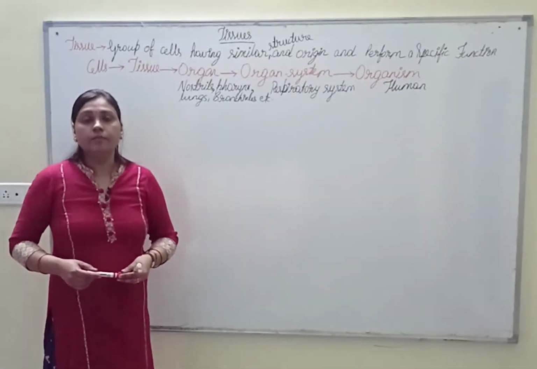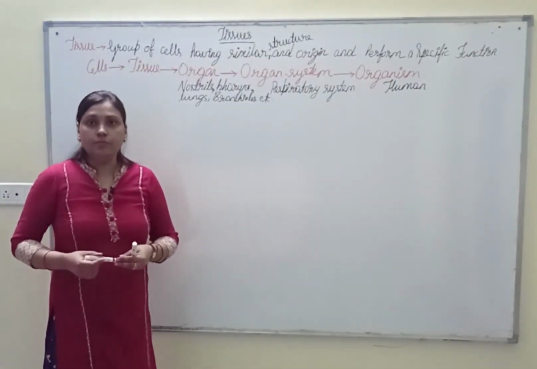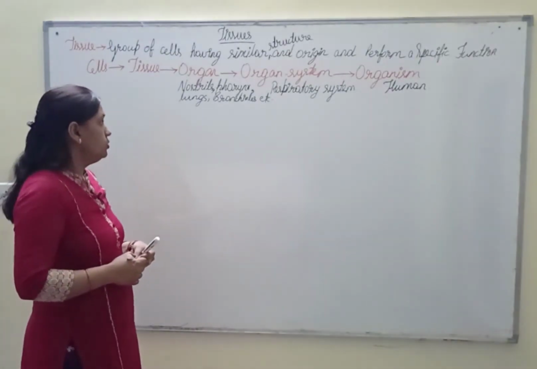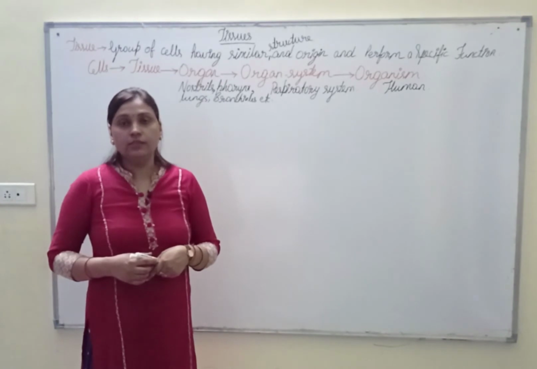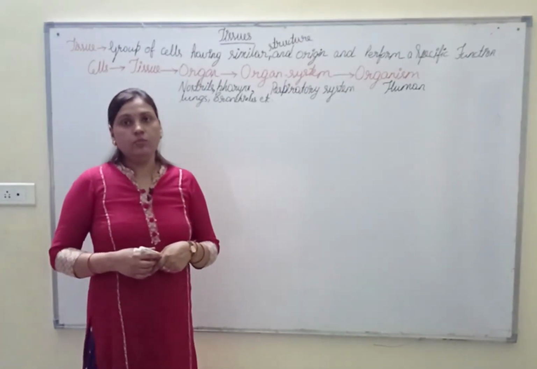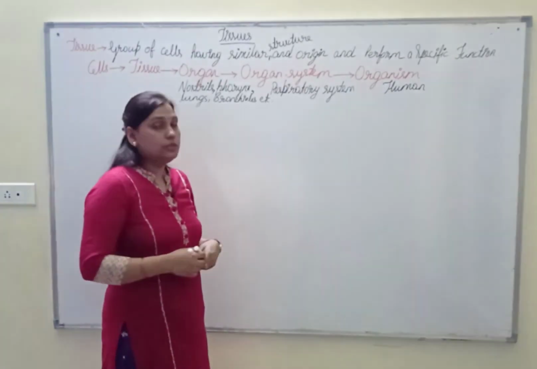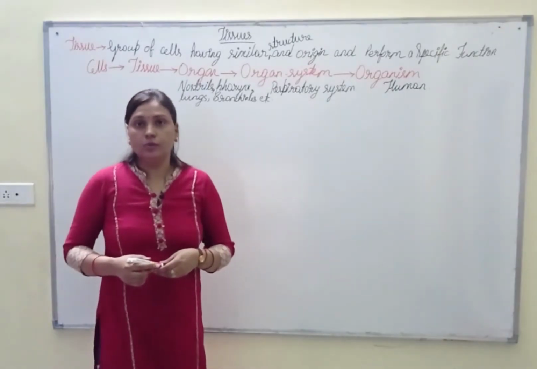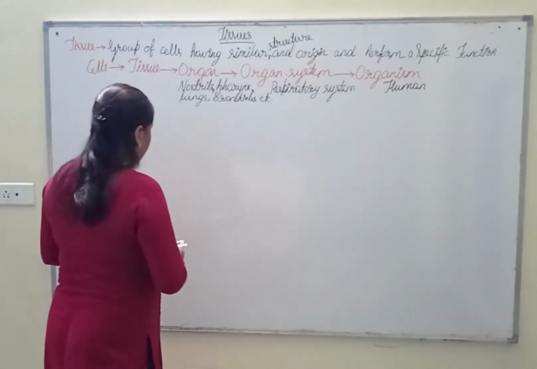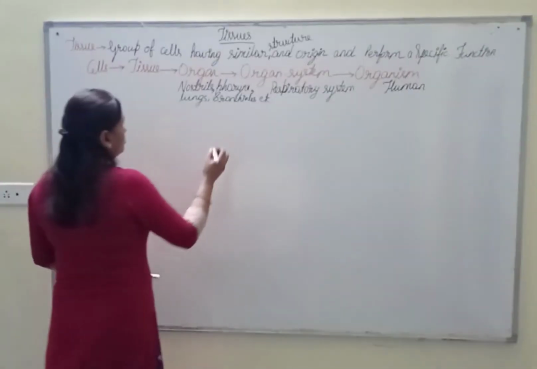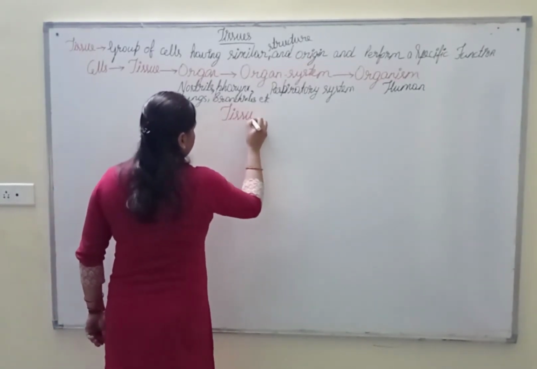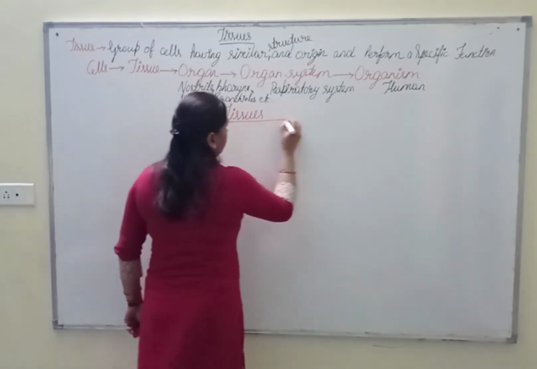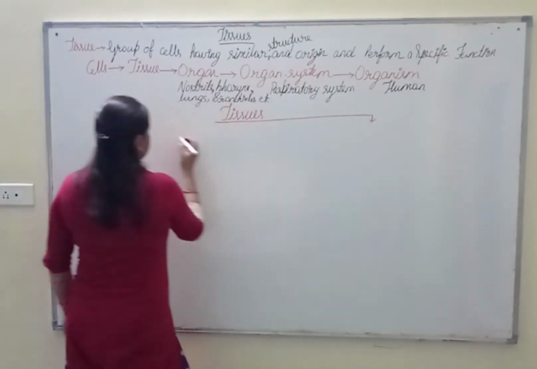Now moving ahead, we will discuss the types of tissues. In the previous chapter we have seen that cells are divided into plant cells and animal cells. So here also tissues are broadly divided into plant tissues and animal tissues.